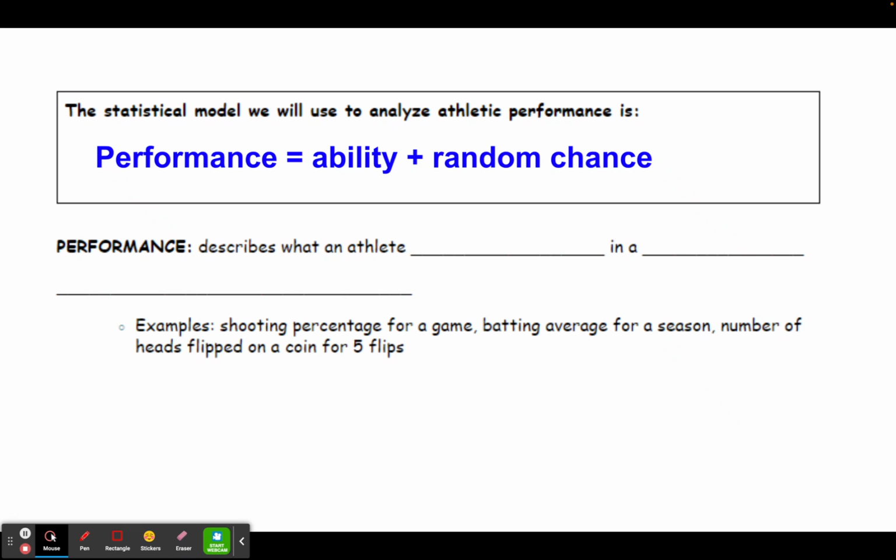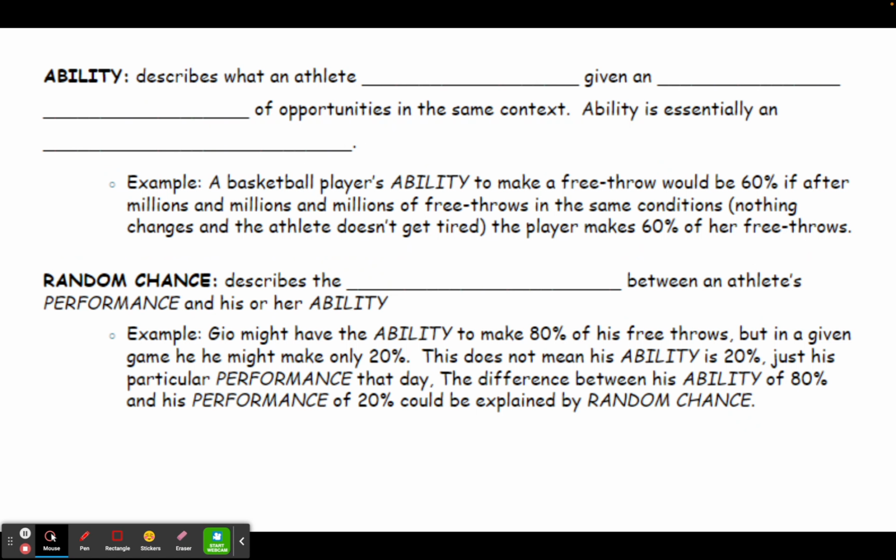When we talk about an athlete's performance, what we're talking about is what an athlete actually did in a finite series of events. For example, if a basketball player shoots free throws in a game and we calculate their shooting percentage, or if a baseball player, we can calculate their batting average for one season, or if we flip a coin 5 times. Each of those are a finite series of events because there's a start and an end.